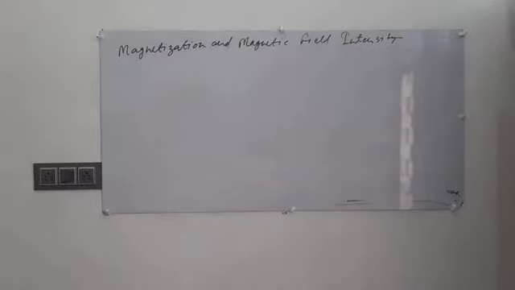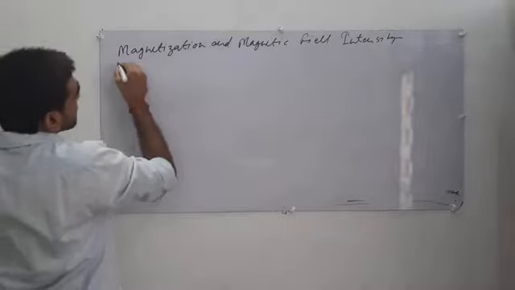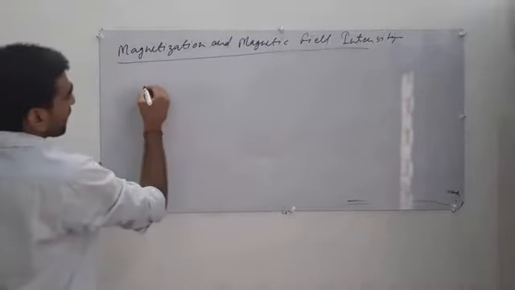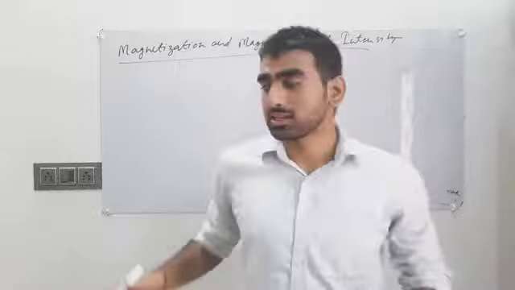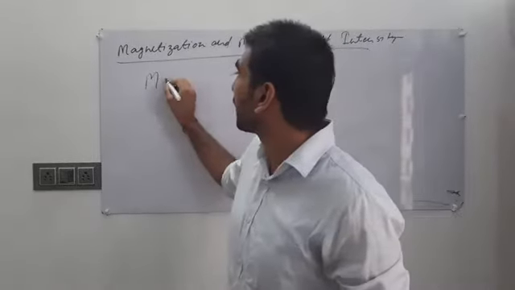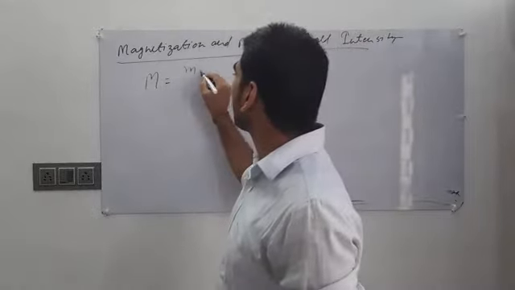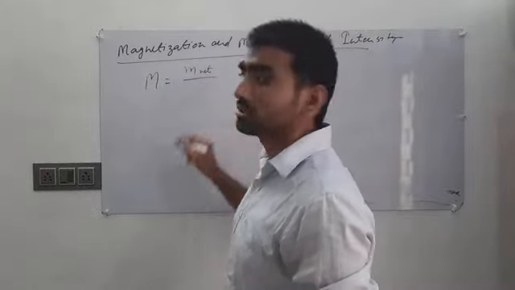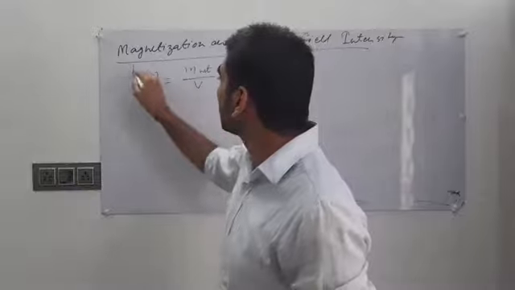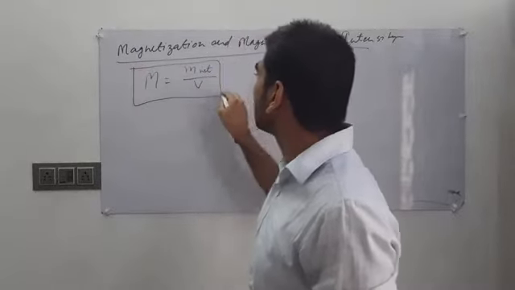If we talk about magnetization, then this is the net magnetic moment per unit volume. It is denoted by capital M, and this is the net magnetic moment with respect to unit volume. So this is the magnetization.